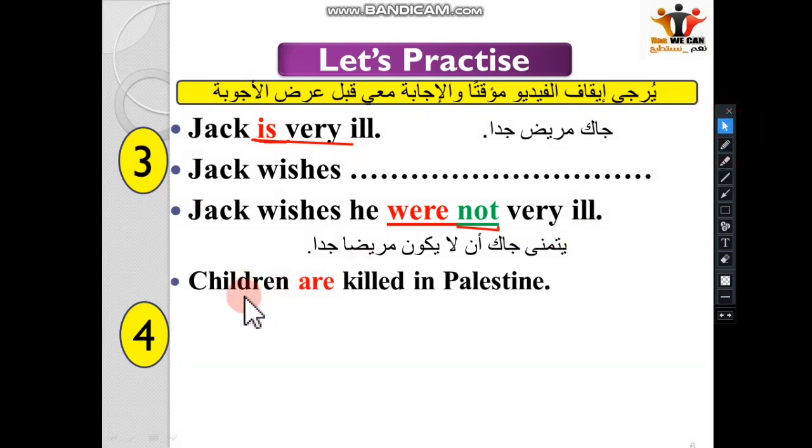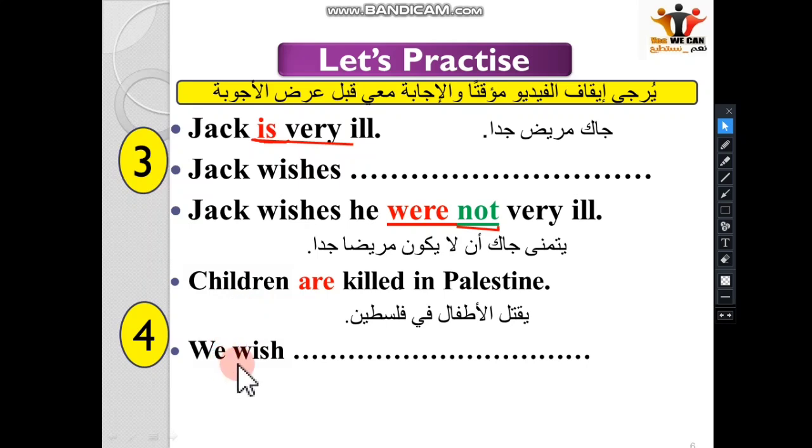Let's see example number 4. Here, children are killed in Palestine. Children are killed in Palestine. So it's the same verb. This is verb to be again. So children are killed in Palestine. So we have we wish or people wish, alright? So what? So we wish,